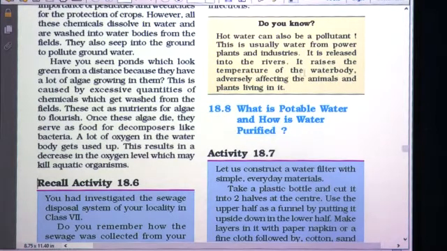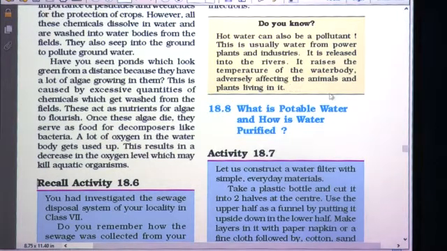It raises the temperature of the water body, adversely affecting the animals and plants living in it. Aquatic life, that is aquatic animals and plants, are suited to a definite temperature of the river. But if hot water is released in the river, then the total temperature of the river increases, and aquatic life cannot survive in that increased temperature. So, hot water also becomes one pollutant over here.